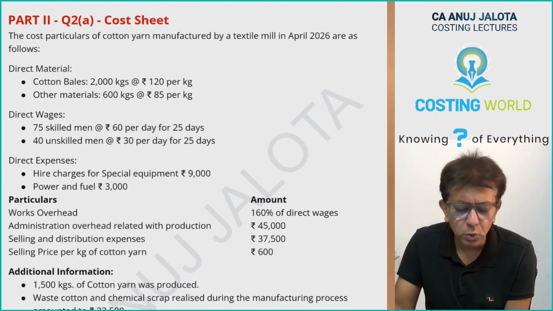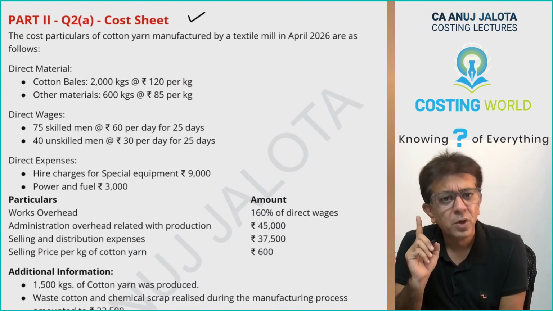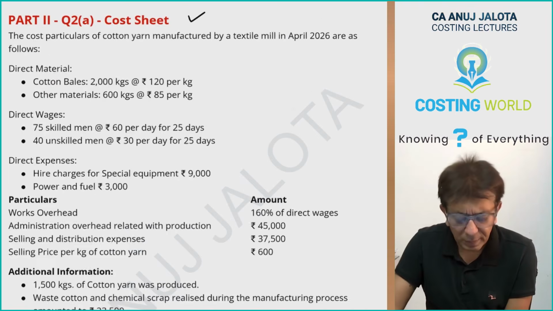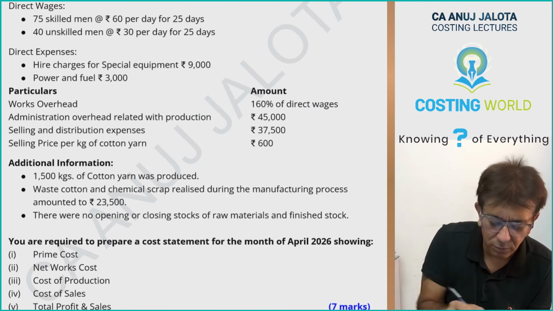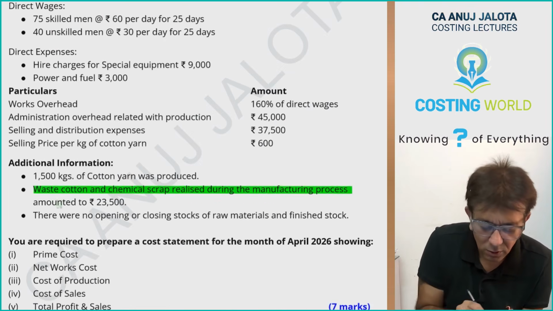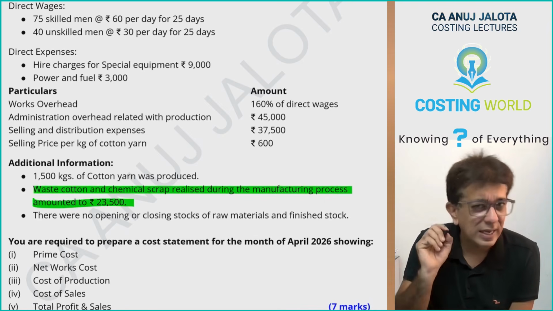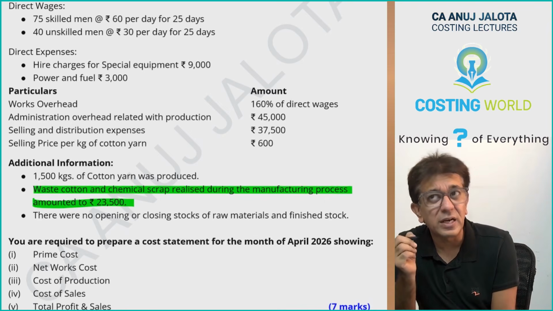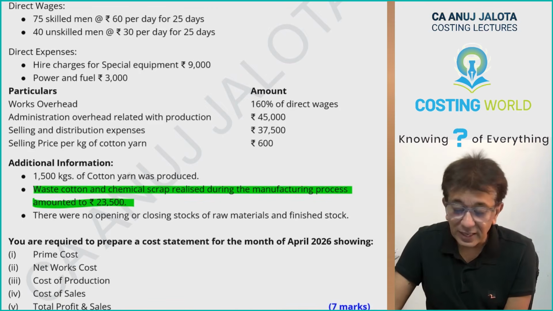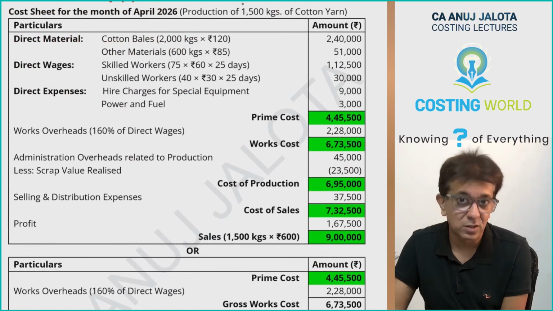Then, question number 2A was on cost sheet. Over here, you have to make the cost sheet and there was this item over here, sale of scrap. Now, sale of scrap, I have told in class, ICAI does not treat it correctly in the cost sheet. And that is why I have given 2 answers over here.